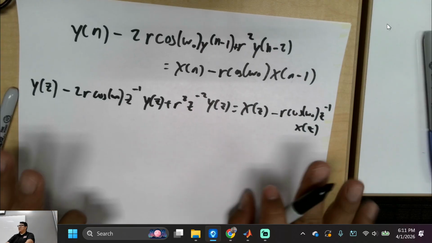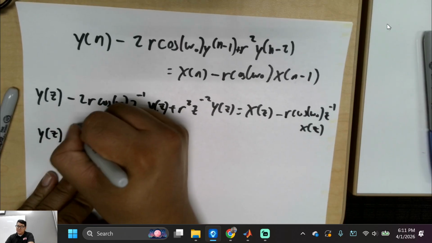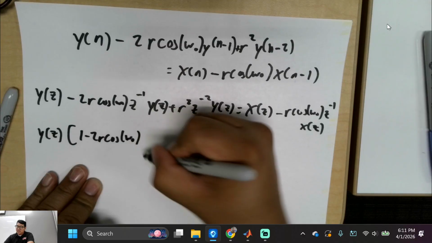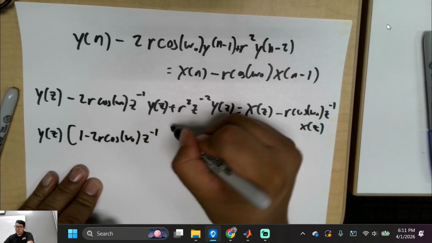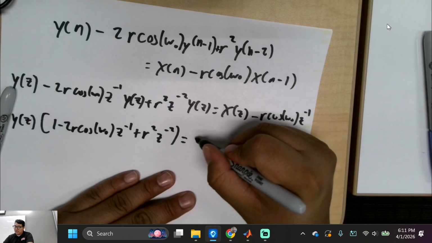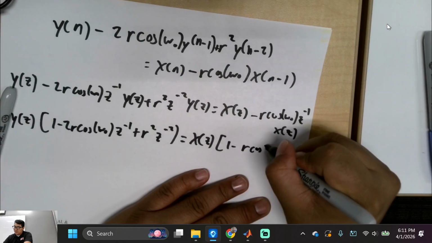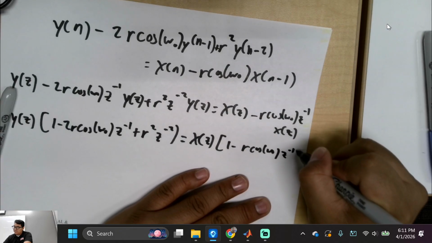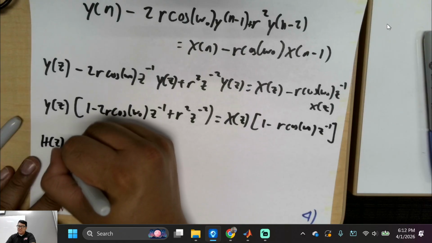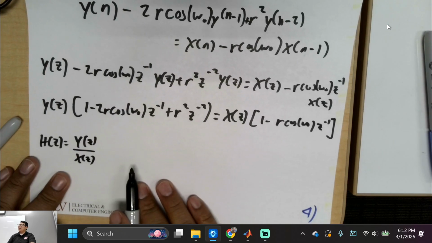What's the next thing we do? Combine like terms. Y(z)[1 - 2r cos(ω0) z^-1 + r² z^-2] is equal to X(z)[1 - r cos(ω0) z^-1]. You guys remember what a transfer function was? H(z) is equal to Y(z) over X(z). Remember that?